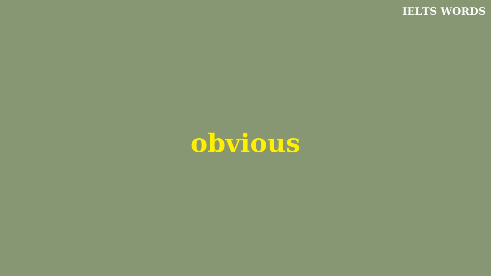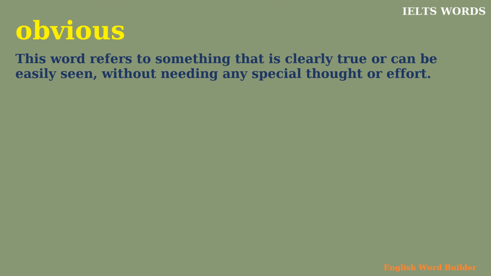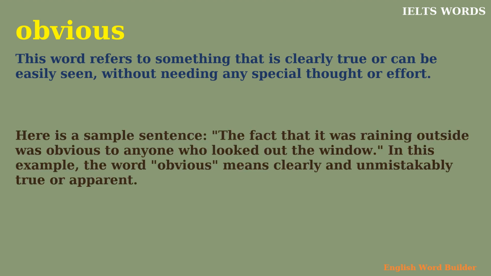Obvious. This word refers to something that is clearly true or can be easily seen without needing any special thought or effort. Here is a sample sentence. The fact that it was raining outside was obvious to anyone who looked out the window. In this example, the word obvious means clearly and unmistakably true or apparent.